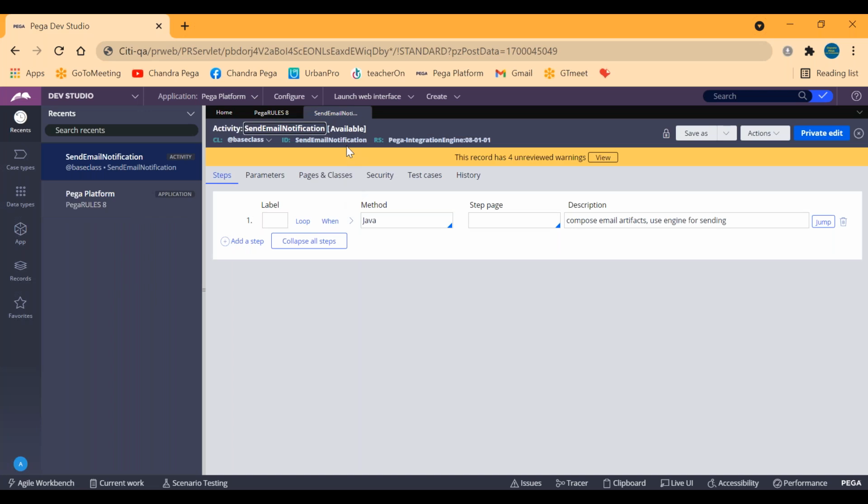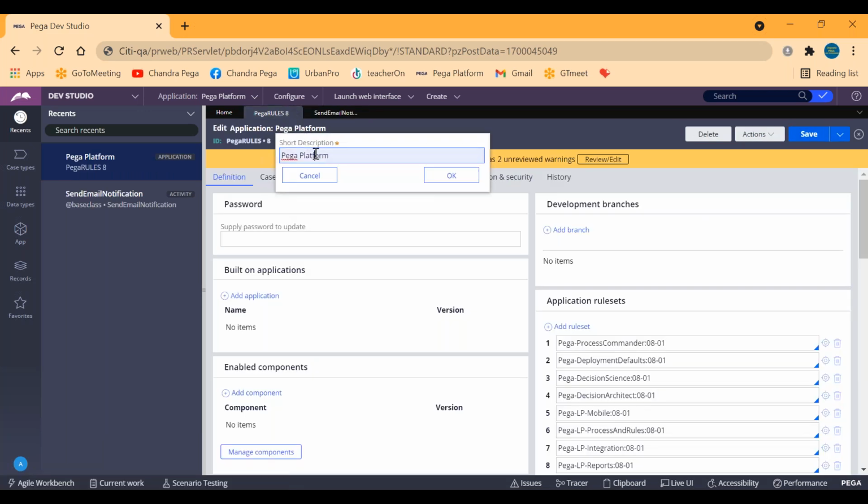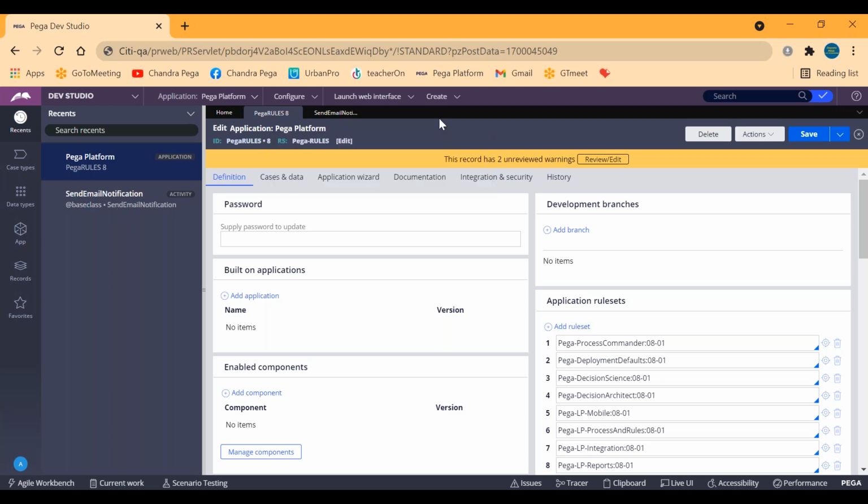Display name and identifier might be equal or may not be equal. If I click here, I can see the display name as send email notification, and the identifier is also the same. If you want to change the display name, it is possible. You can simply change it and click OK. But the identifier cannot be changed. There will be many rules where the display name and identifier are the same or different.